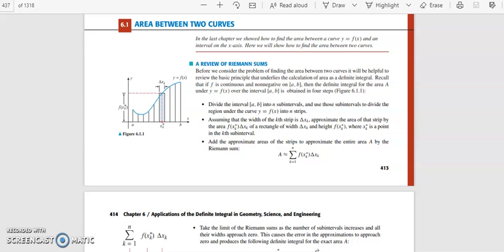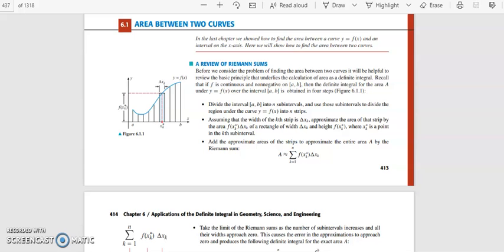Hello, so in today's class we'll begin the third module. In the third module we'll be looking into the application of integrals. Mainly we'll be seeing how to calculate the area between two curves as an integral, and then how to find the volume of a solid of revolution, and then the surface area of revolution.